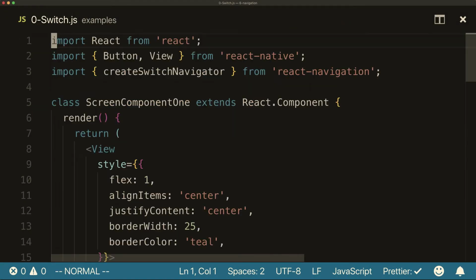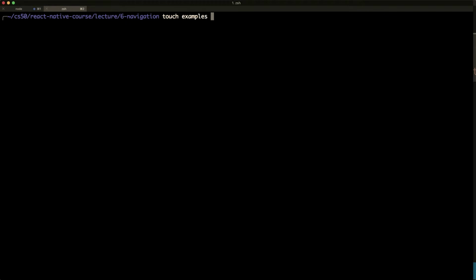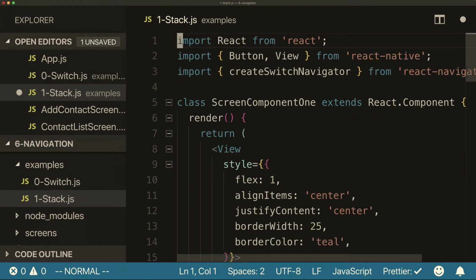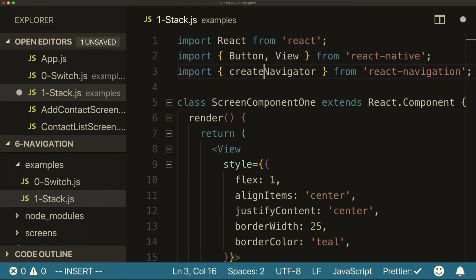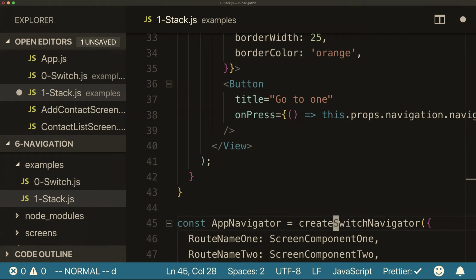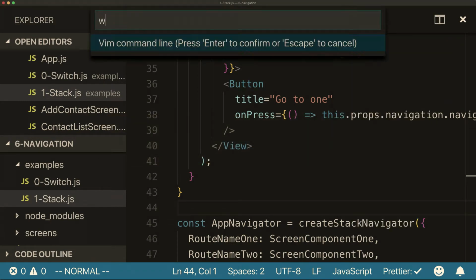I'm just going to copy this over to, looks like I don't have one there yet, one-stack.js. So let's switch it from switch to stack. Now, if we go back here, good call.